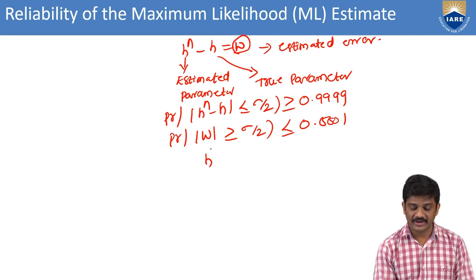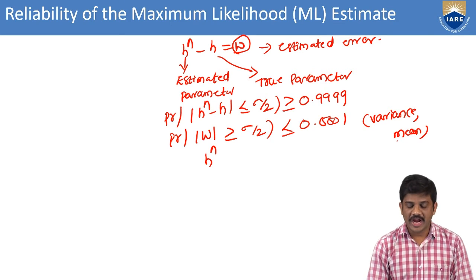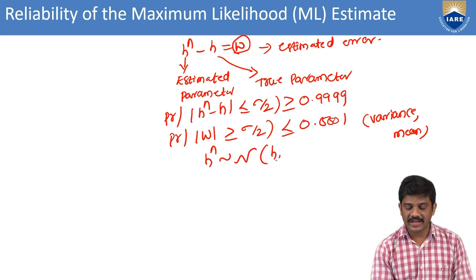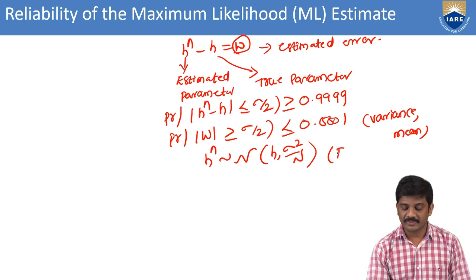Then we can go with the mean value and variance, then with the H hat variance. Here we are considering the variance and also the mean value. For that we take the estimated parameter H hat approximately distributed as scripted N of H comma sigma square by n. This is the mean and variance. This is taken from the previous session. We already found this.